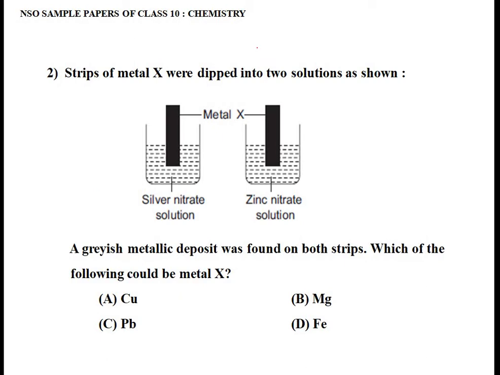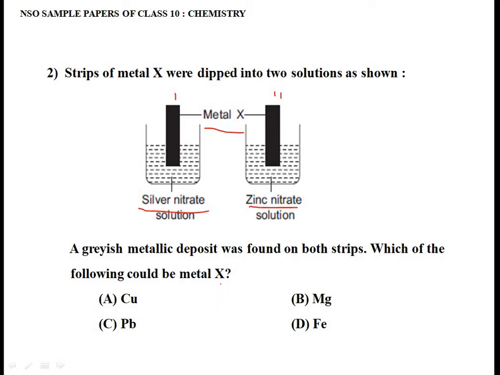The second question says, strips of metal X were dipped into two solutions as shown below. So here you can see a metal X, two strips, the first one and the second one. These two strips were dipped in the solution of what? One is silver nitrate and another one is zinc nitrate. A grayish metallic deposit was found on both the strips. Which of the following could be the metal X?